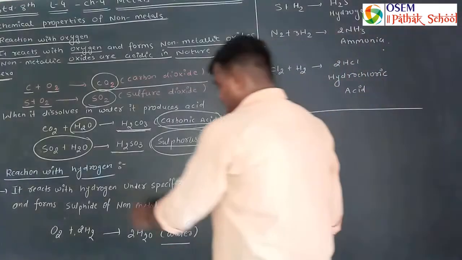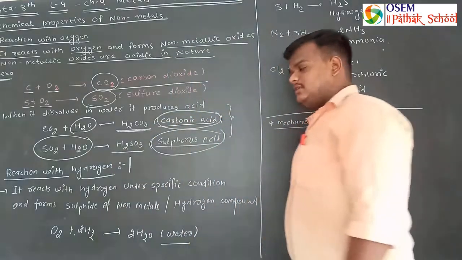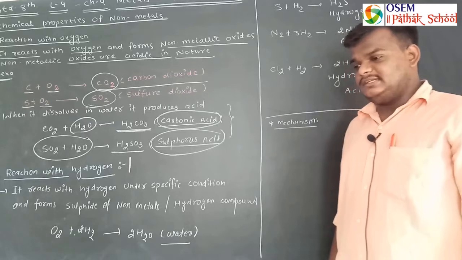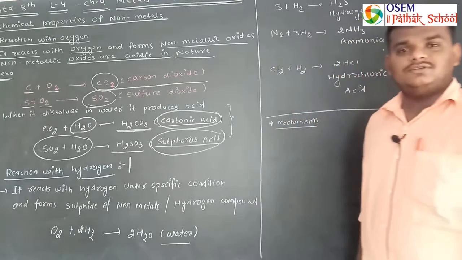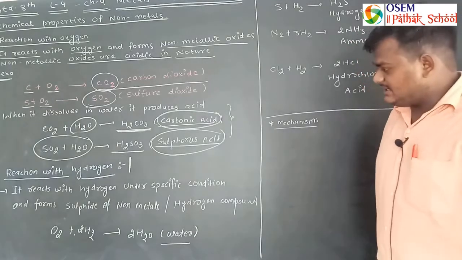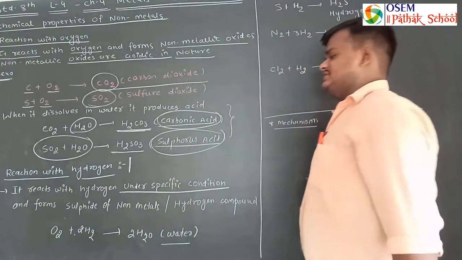Now the second chemical property is the reaction of non-metals with hydrogen. Is it reacted with hydrogen? Metals do not react with hydrogen, but non-metals can react with hydrogen under specific conditions.